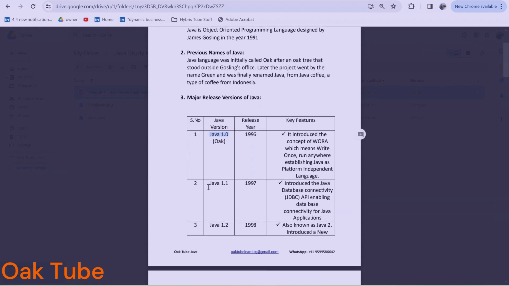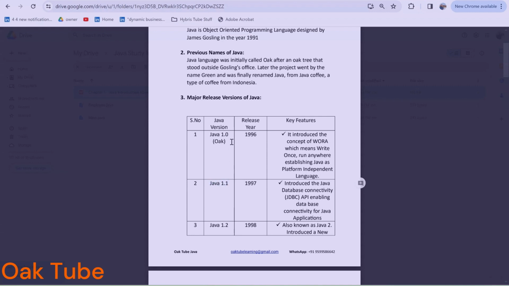Then there was another version which Java came up with, named Java 1.1. In this Java 1.1, I hope you understand what a database is, right? Database means we have the data related to different tables, like employees is one table, product is one table. So we maintain different types of data in the database. Now, how to connect a Java program with a database? That functionality was introduced in Java version 1.1.